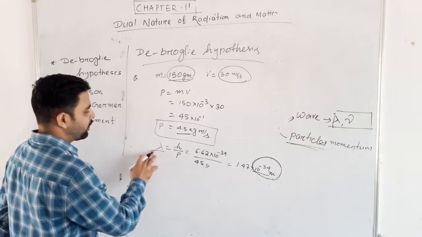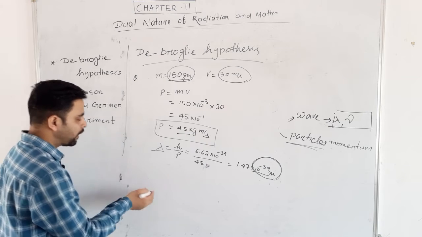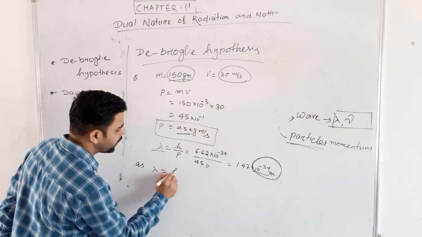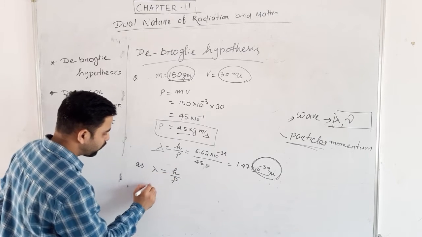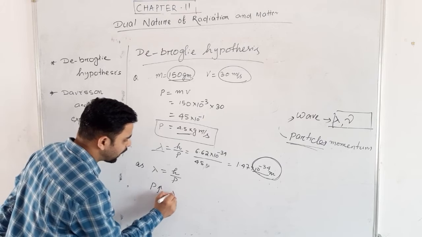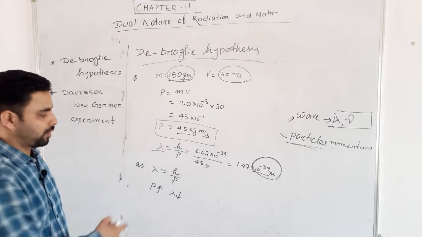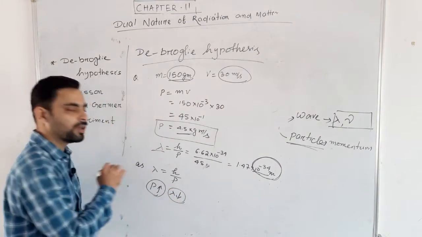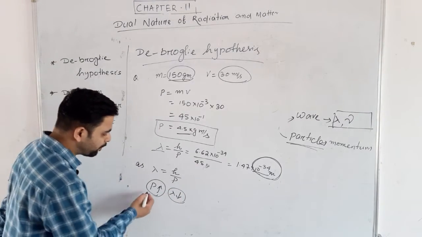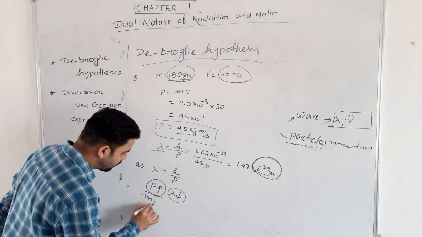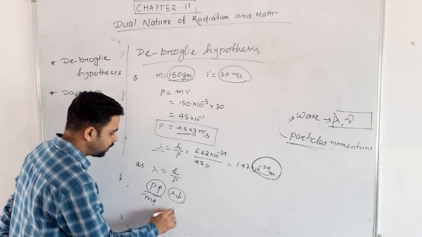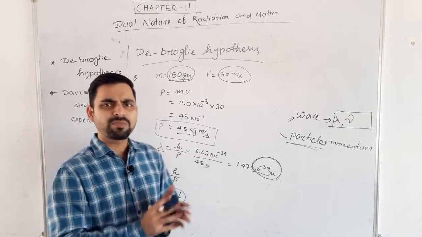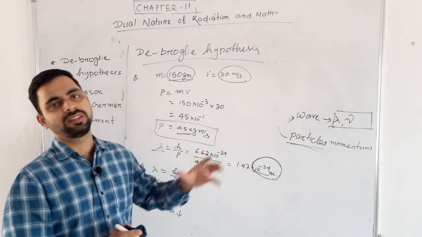So wavelength is very small here. Lambda equal to h by p. That means if p is more, lambda will be very less. It is inversely proportional. If p is more, lambda will be very small. P is more means if mass is very large, then lambda will be very small. Means for heavy, large particles, we cannot see the wavelength actually.